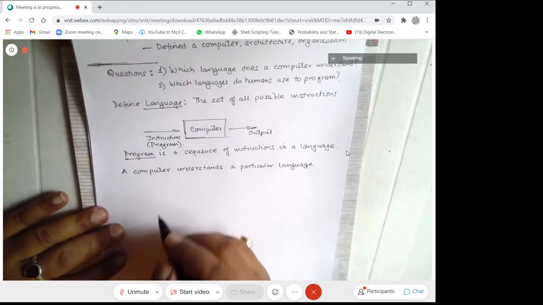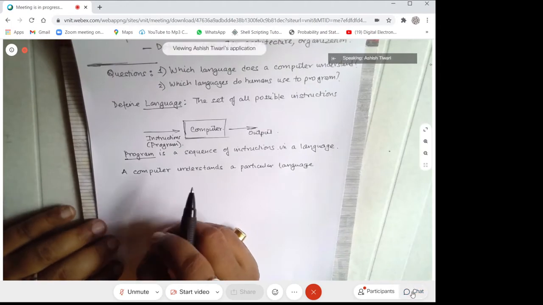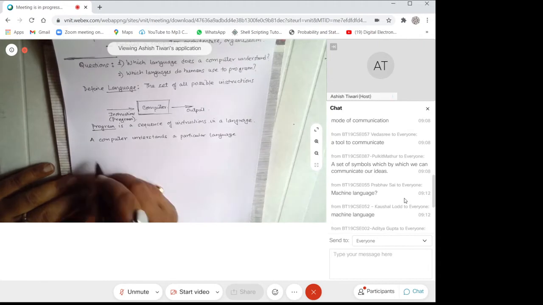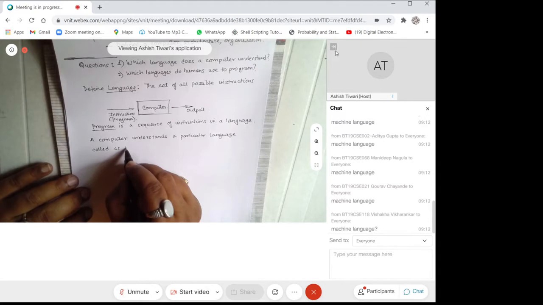Very good. A lot of people say so. That's right. A computer understands a particular language called machine language.